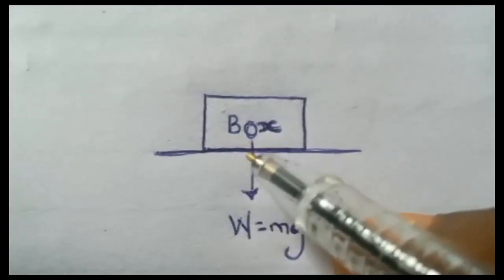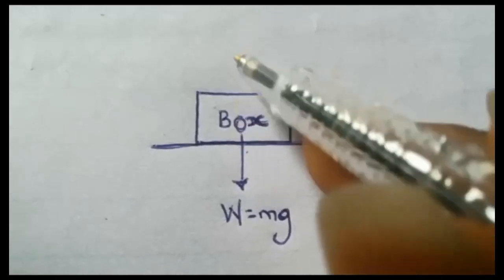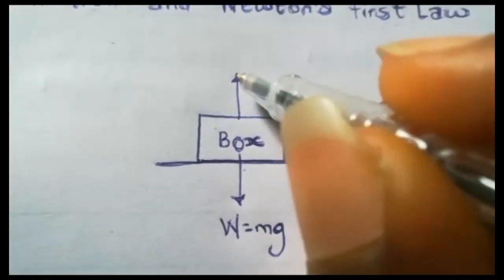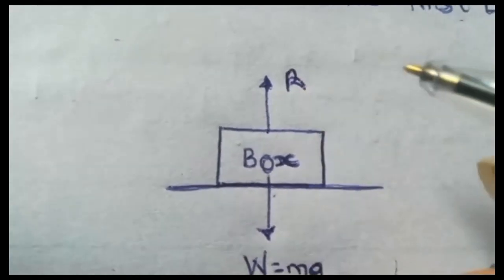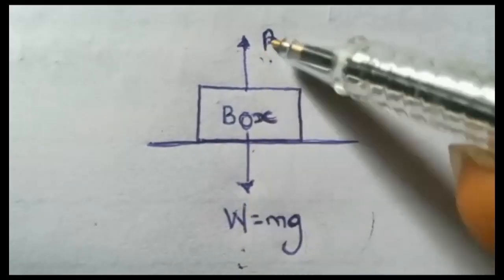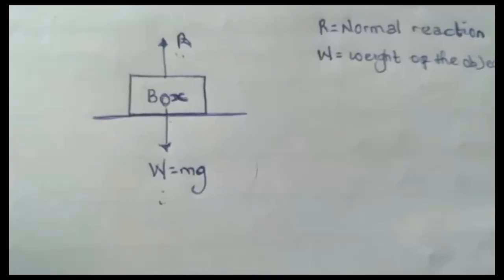Because of Newton's third law, this weight is the action, and there will be a reaction which is directly opposite to it. That reaction is what we call normal reaction, and it's represented by R. So these two act opposite to each other. Once your weight is acting downwards, your normal reaction is acting upwards.